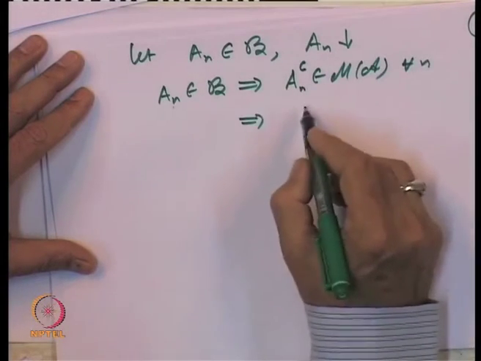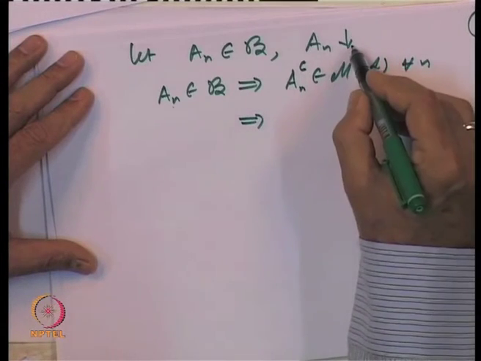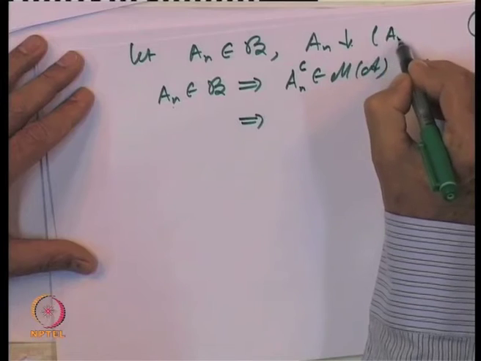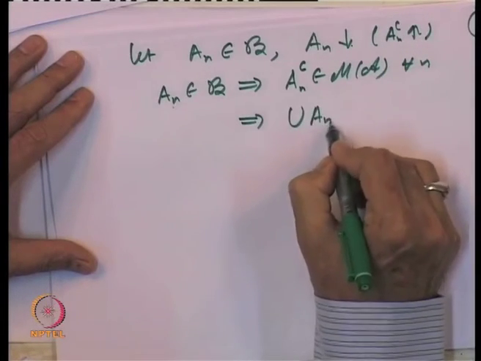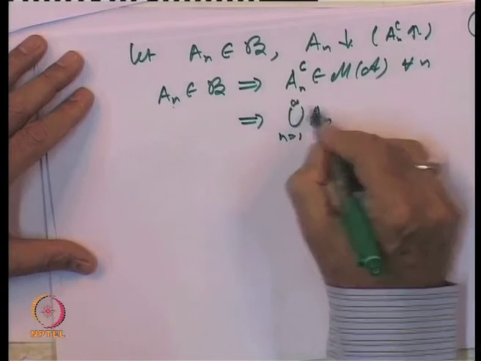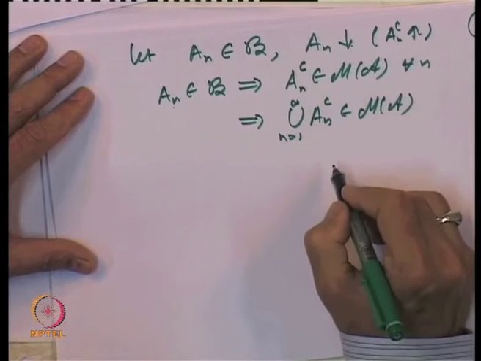Now A n complements is a sequence which is increasing, because A n's are decreasing. So, the union of A n complements belongs to M of A, because M of A is a monotone class.